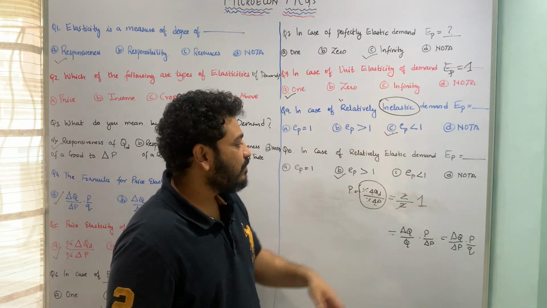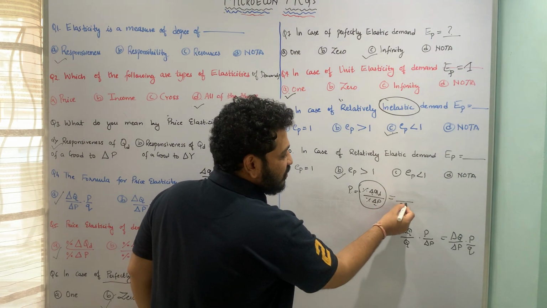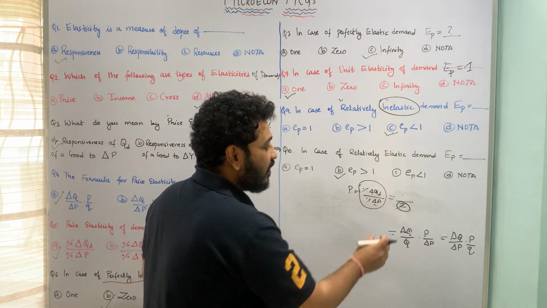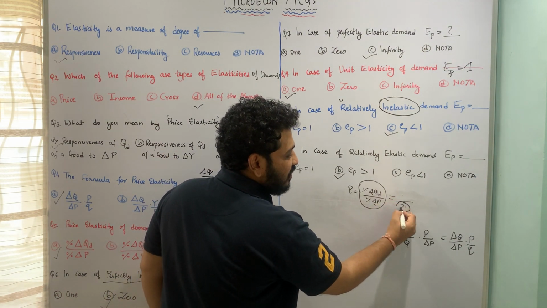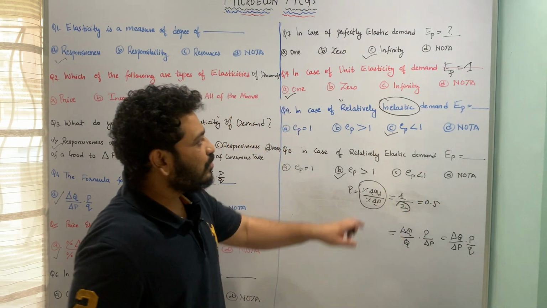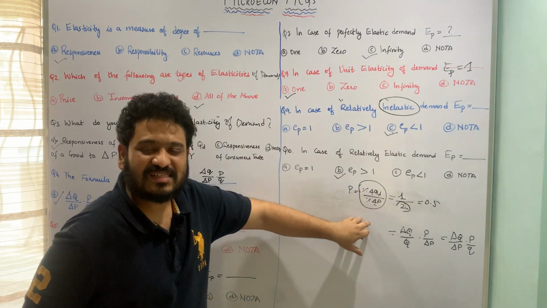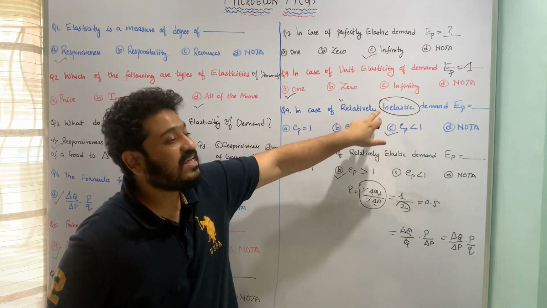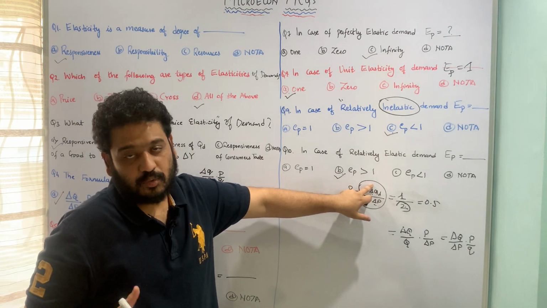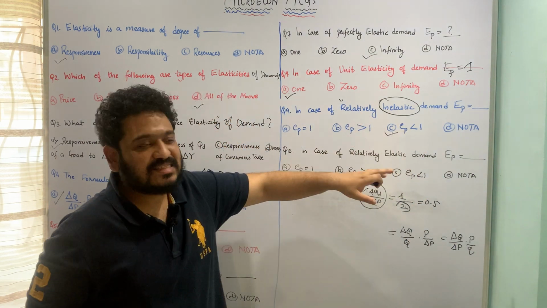It is going to be less than 1 when the underlying change in price is greater as compared to the underlying change in quantity demanded. Let us assume that the underlying change in price is 2, but the underlying change in quantity is 1. So this is going to give me 0.5. So relatively inelastic demand, EP is less than 1. Yes, 0.5 obviously is less than 1. So in case of relatively inelastic demand, the underlying change in price is higher as compared to the underlying change in the quantity demanded, and therefore the value of the ratio becomes 0.5, which is obviously less than 1.